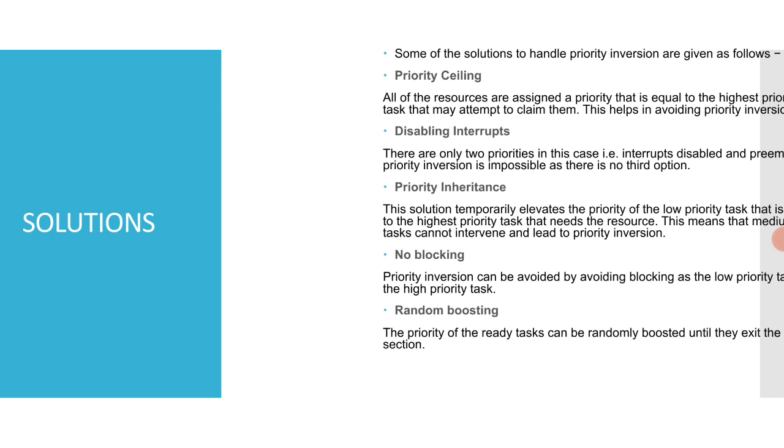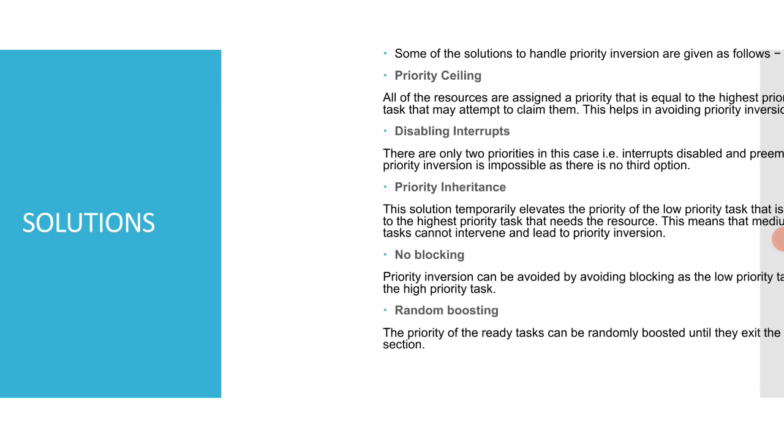Third one is priority inheritance. I say this is the best solution. This solution temporarily elevates the priority of the low priority task that is executing to the highest priority task that needs the resource. This means that medium priority tasks cannot intervene and lead to priority inversion. So I repeat, this solution temporarily elevates the priority of the low priority task that is executing to the highest priority task that needs the resource. This means that medium priority tasks cannot intervene and lead to priority inversion.